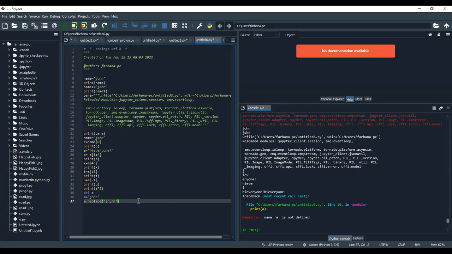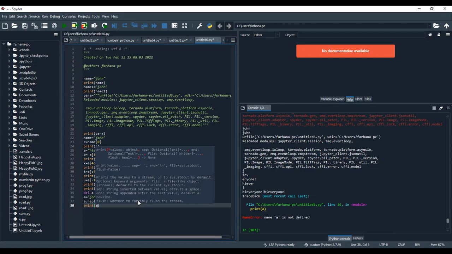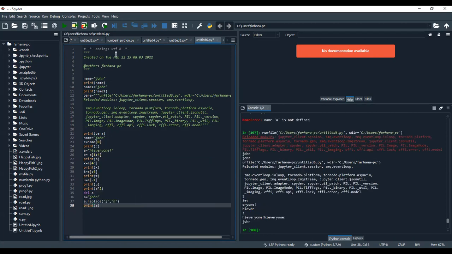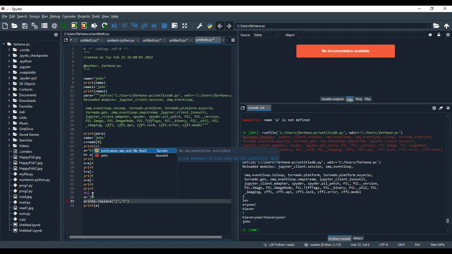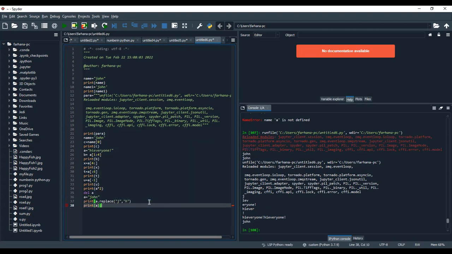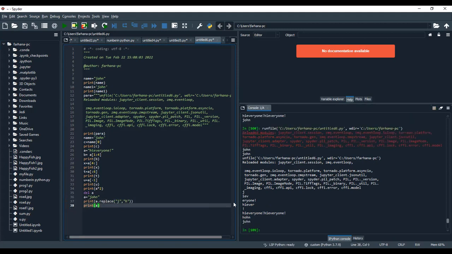Now if you want to print the string, to check whether this is done properly or not, I can print A. Okay.